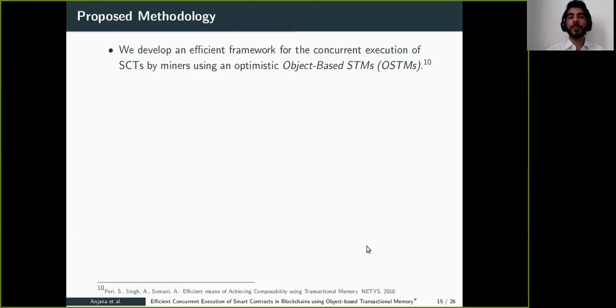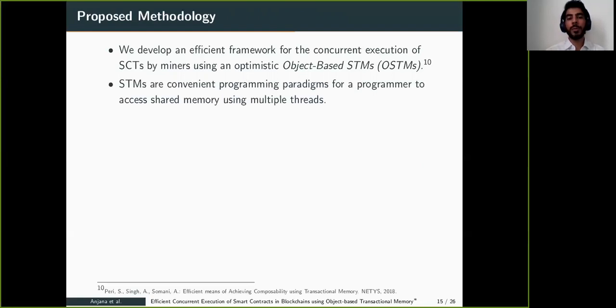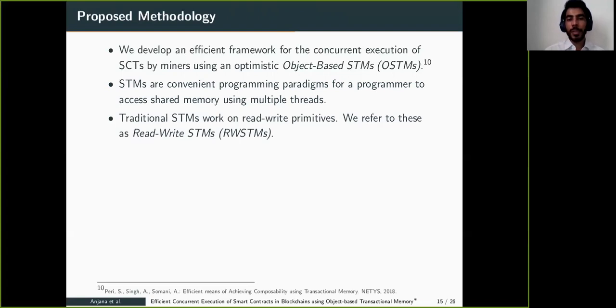We develop an efficient framework for the concurrent execution of smart contract transactions (SCTs) by the miner using optimistic object-based STM. So what is STM? STM is a convenient programming paradigm for a programmer to access shared memory using multiple threads without worrying about concurrency issues. Traditional STMs work on read-write primitives. We refer to those STMs as read-write STM.